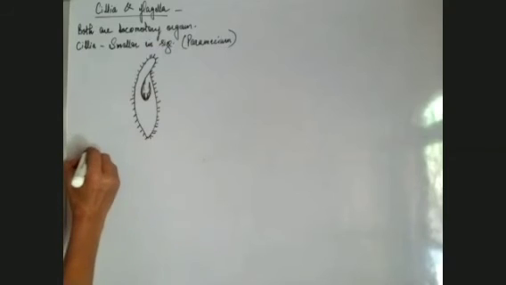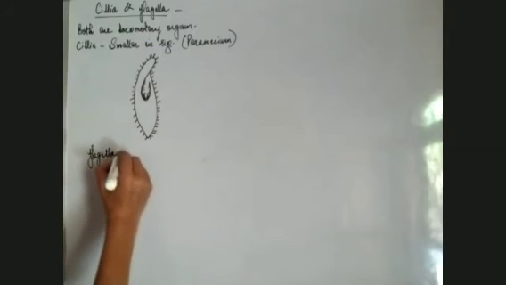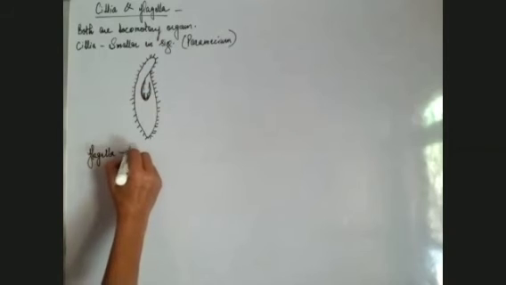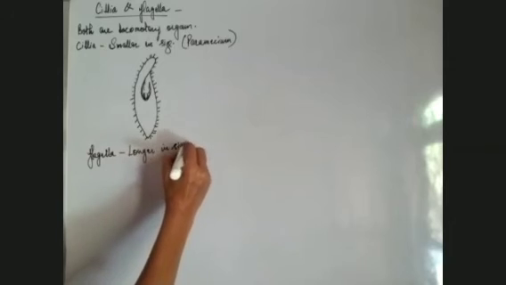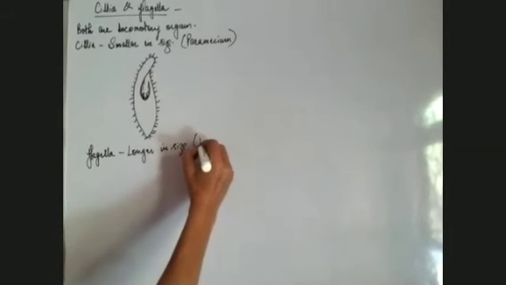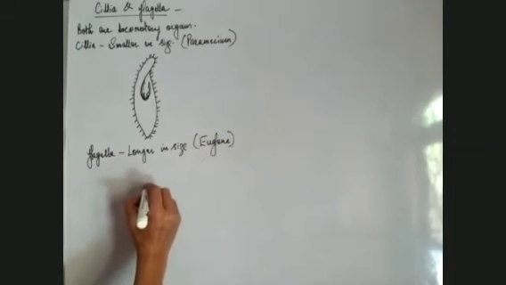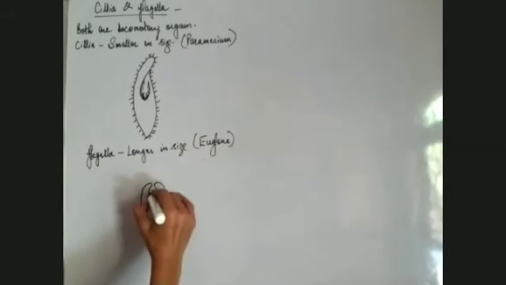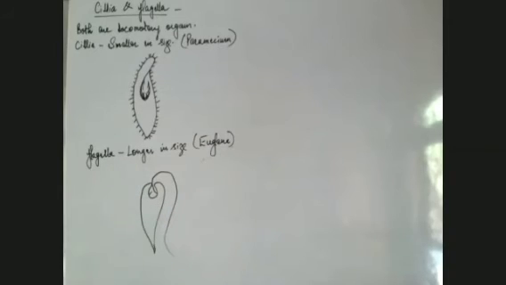And if we come to the second, flagella, flagella is longer than cilia. They are longer in size when we compare them with paramecium, and are present in Euglena. So how do they look? This is flagella. This is present in Euglena. Okay, this is a whip-like structure.